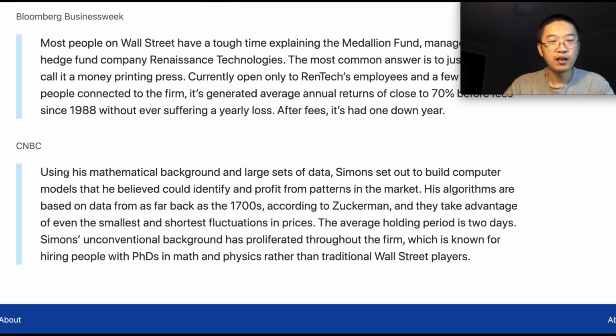CNBC: Using his mathematical background and large set of data, Simons set out to build computer models that he believed could identify and profit from patterns in the market. His algorithms are based on data from as far back as the 1700s, according to Zuckerman, and they take advantage of even the smallest and shortest fluctuations in prices.